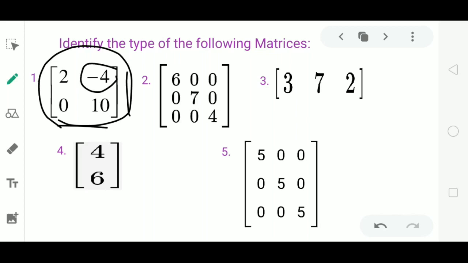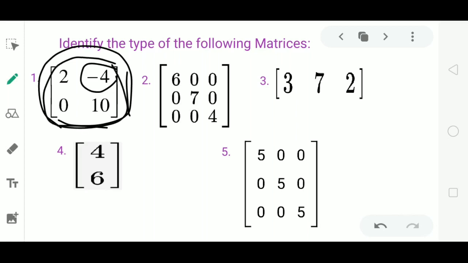As it is not a diagonal, it cannot be a scalar, and also it cannot be an identity because we define scalar and identity by the diagonal matrix itself. And also it is not a 0 because there are elements in the matrix which are not 0. Therefore, the first one is a square matrix.